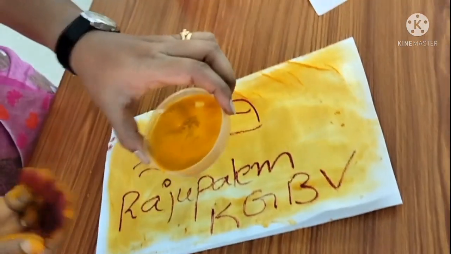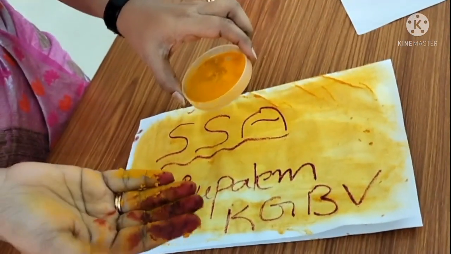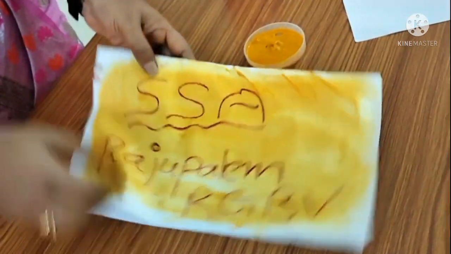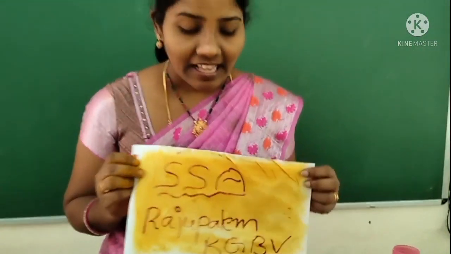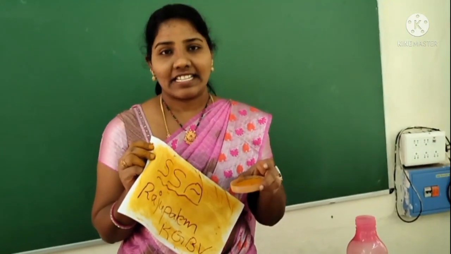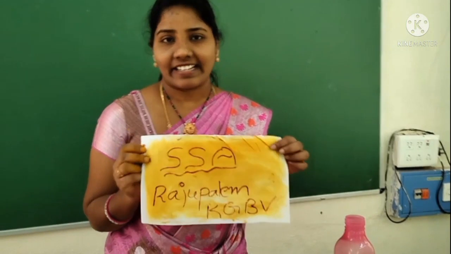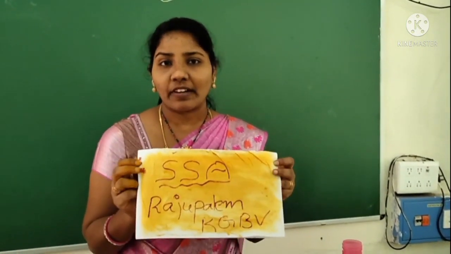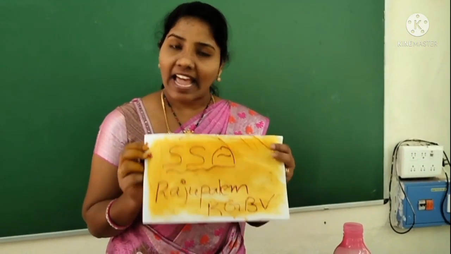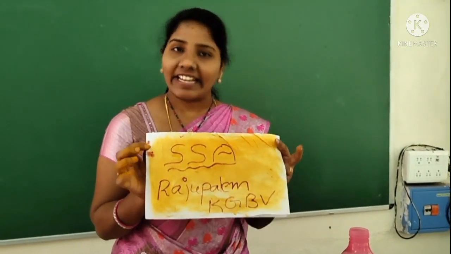So with the help of this turmeric powder we can do so many activities. Now do you agree the turmeric powder is also called an indicator? So this is the best example of the turmeric powder being an indicator.